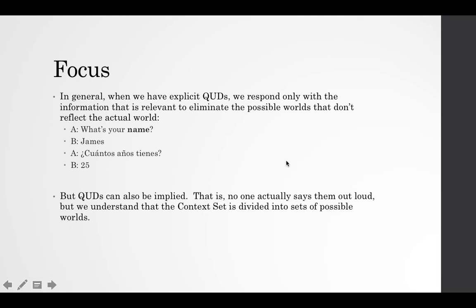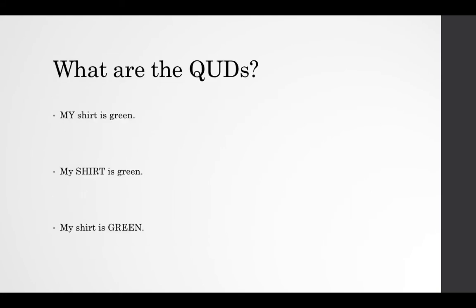That is, when they're implied, no one actually says them out loud, but we understand that the context set is divided into sets of possible worlds, into these different possibilities. So in this case, we focus the element that is the answer to the implicit QUD. Let's see how this might work. So if I say, my shirt is green, my shirt is green, my shirt is green, what would the questions under discussion be for each of these focused sentences? Each of these sentences with a focus element in there. You can take a couple minutes here and pause and try and figure it out, but I'm going to go ahead and move on to the next slide with the answers.